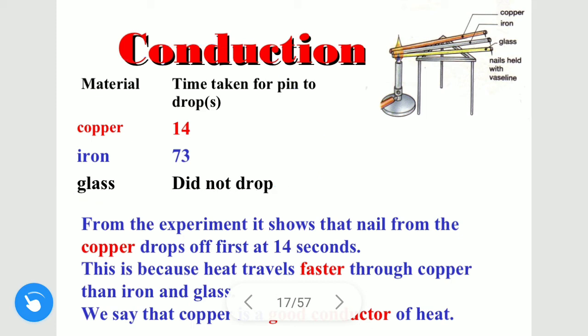The nail pin drops from the copper rod at 14 seconds. Hence we can say that copper is a good conductor of heat. That is, the vibration is passed to the nail in 14 seconds. In iron it is 73 seconds, and in glass the nail did not drop. Hence we can say glass is an insulator or bad conductor of heat. This is our result.